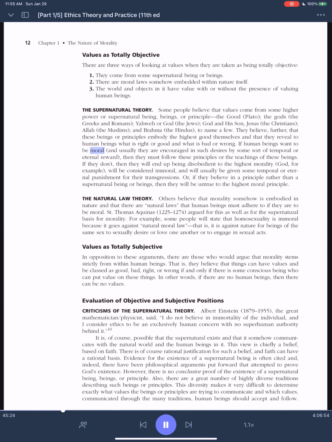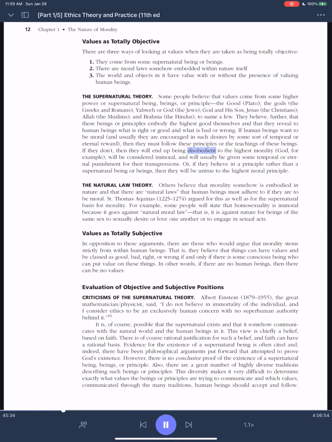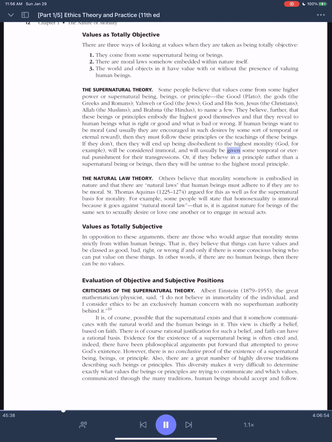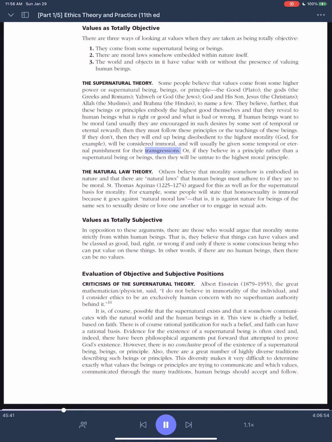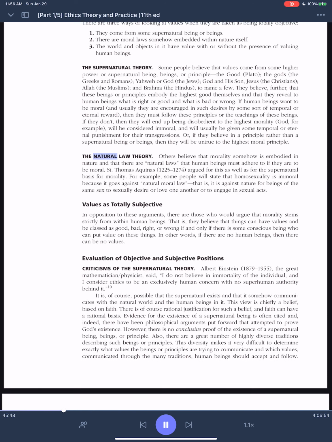If human beings want to be moral, and usually they are encouraged in such desires by some sort of temporal or eternal reward, then they must follow these principles or the teachings of these beings. If they don't, then they will end up being disobedient to the highest morality, God, for example, will be considered immoral, and will usually be given some temporal or eternal punishment for their transgressions. Or, if they believe in a principle rather than a supernatural being or beings, then they will be untrue to the highest moral principle.